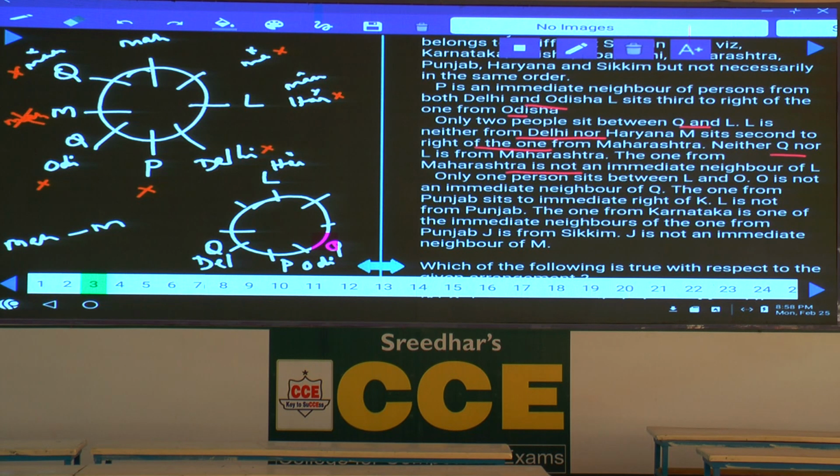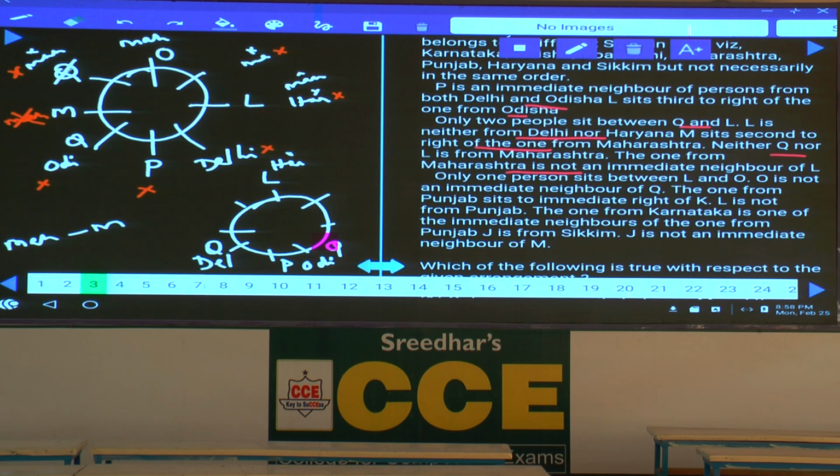Only one person between L and O. As there is only one person between L and O, hence O must be here, because there must be only one person between L and O, and O is not an immediate neighbor of Q. As O is not an immediate neighbor of Q, Q cannot be here.